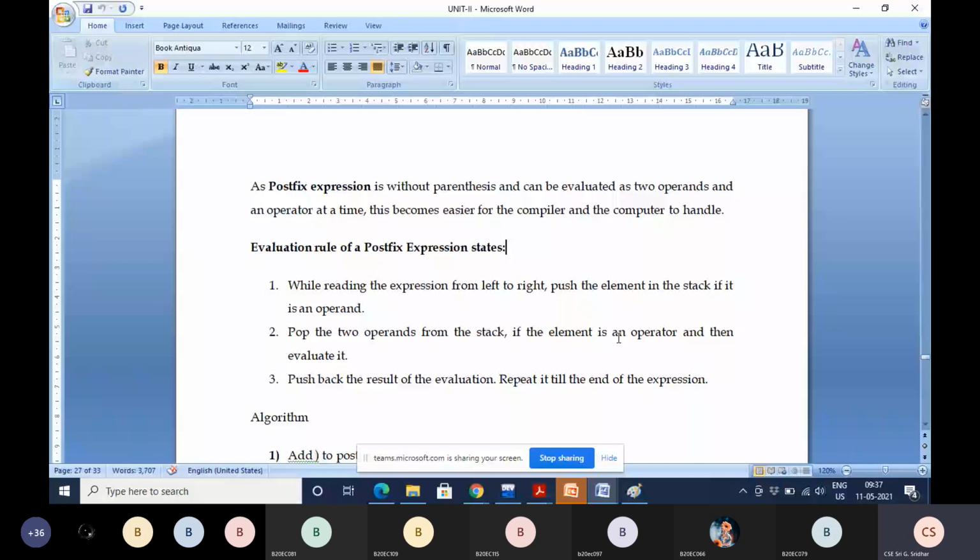We discussed evaluation of postfix expression already. Does anyone remember? We discussed evaluation of postfix expression before conversion of infix to postfix. Does anyone remember, students? Whether we discussed evaluation of postfix before conversion from infix to postfix.